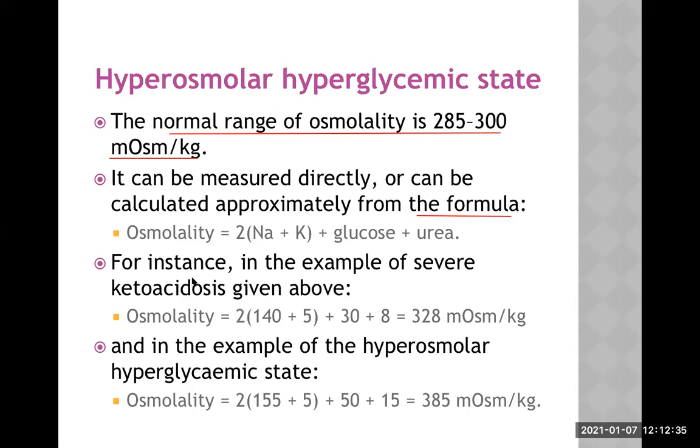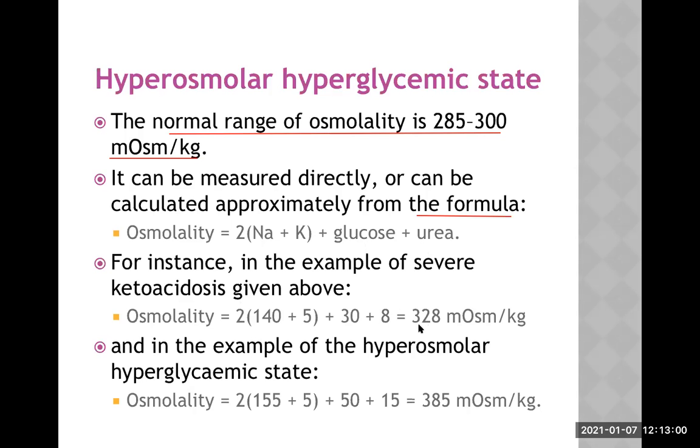So for instance, in the example of severe ketoacidosis given above, the osmolality which we have calculated is, see this, 140 was the sodium and 5 was the potassium. So you add this together, it will be 145 multiplied by 2. Then you add 30, that is the sugar, and urea was 8.